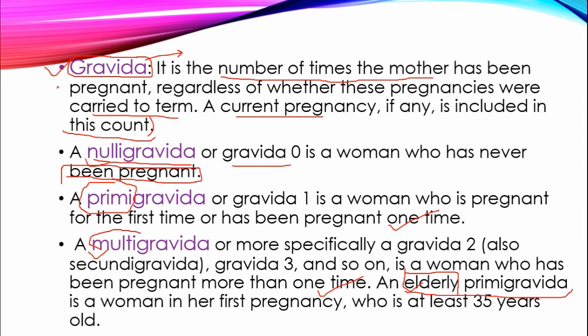Gravida. ठीक है, so gravida is how many times a woman has conceived. Nulligravida, who has never been pregnant. Primigravida, who is pregnant for the first time. Multigravida, who has more than 2 pregnancies. And elderly primigravida, a mother who is more than 35 years old and conceiving for the first time. This is elderly primigravida.